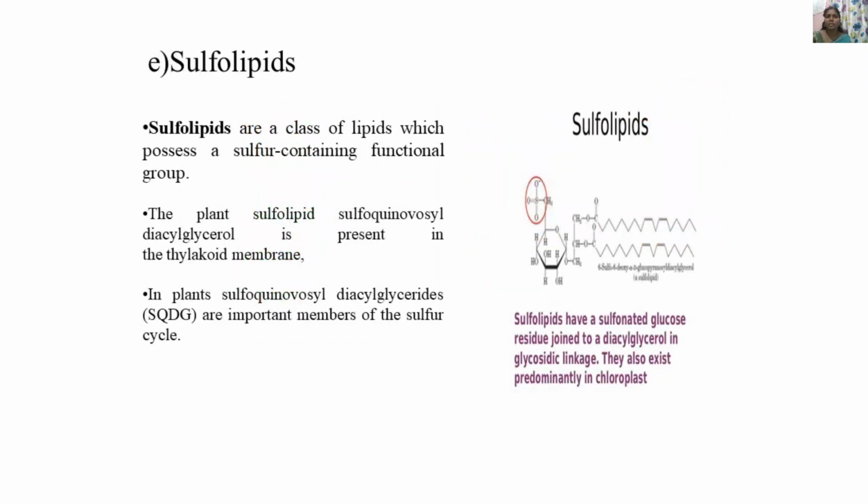Last one is sulfolipids. Sulfolipids are a class of lipids which possess a sulfur containing functional group. The plant sulfolipid sulfoquinovosyl diacylglycerol is present in the thylakoid membrane. In plants, these sulfoquinovosyl diacylglycerides are important members in the sulfur cycle.